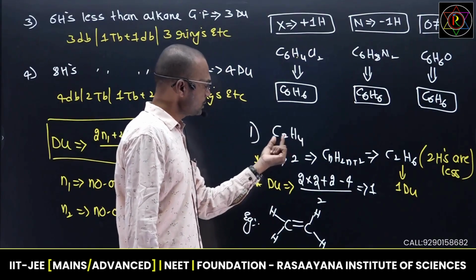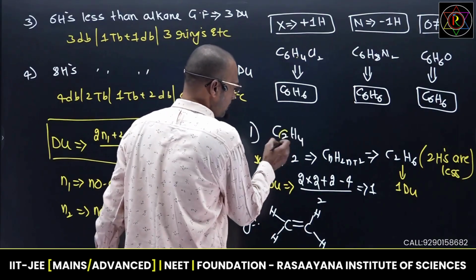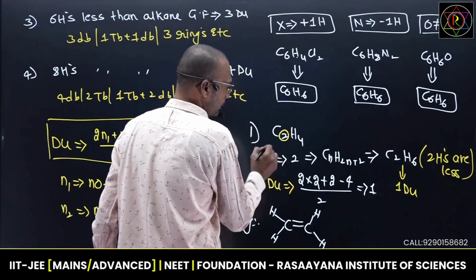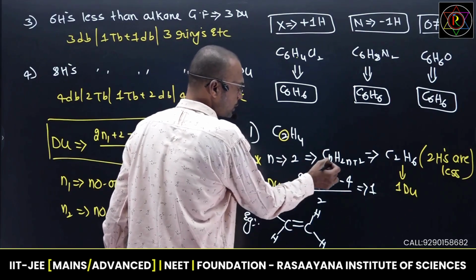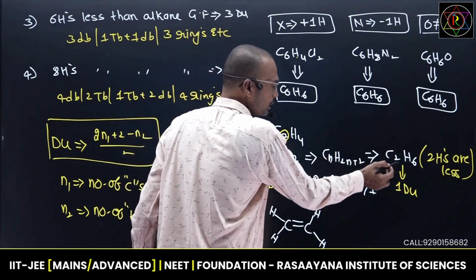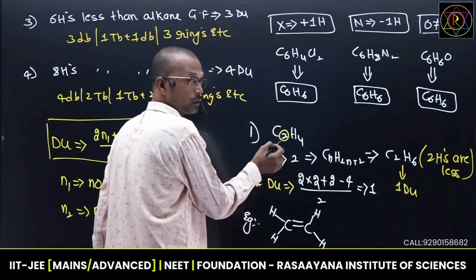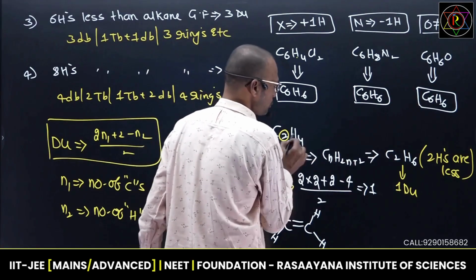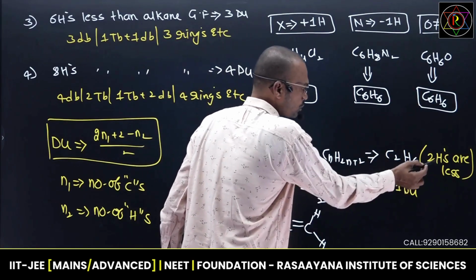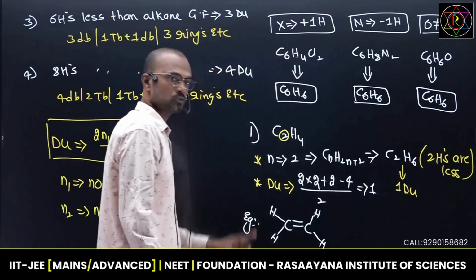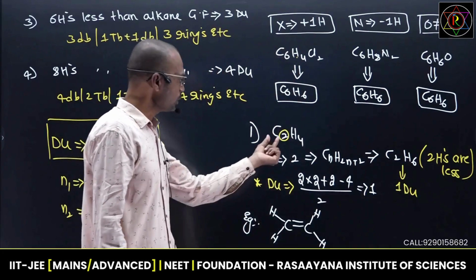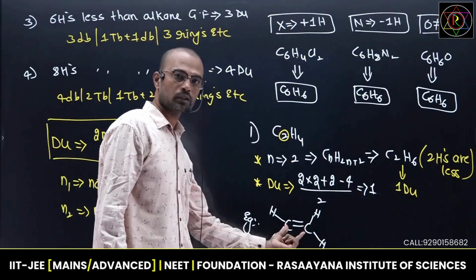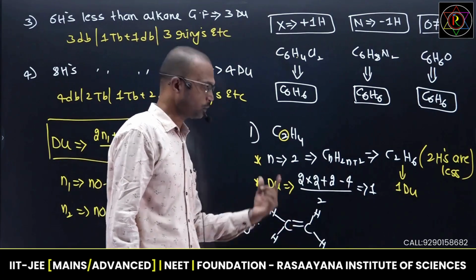C2H4 means separate this carbon number. Write down N. This N you need to substitute in the alkane general formula, you will get the real formula. It is a saturated formula, it is an unsaturated formula. Try to see the difference between the number of hydrogens. 2 hydrogens are less, so that's why 1 DU. 1 DU means 1 pi bond or 1 ring. So between the two I can't write 1 ring, that's why I'm ignoring this. I'm writing only pi bond.